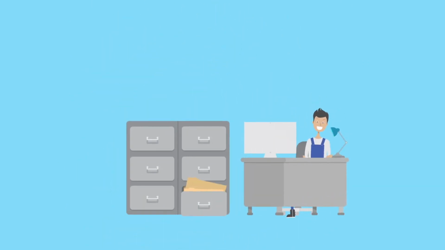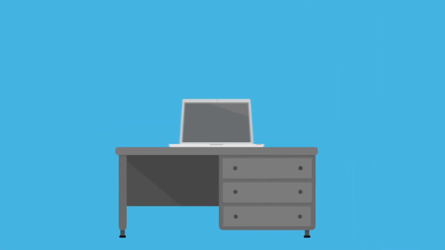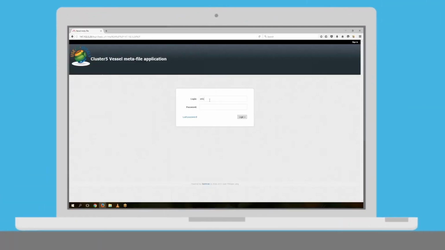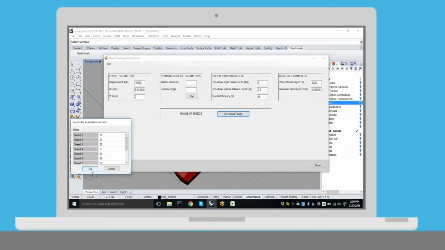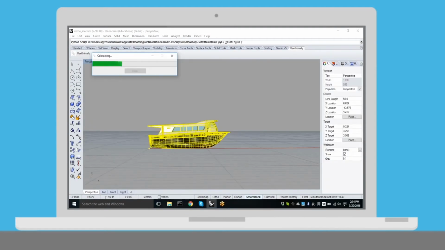Vasilis is a shipyard engineer. He is automatically informed that Eric requested a quote for a new vessel. He logs in to the vessel metafile application and reviews the quote. He needs to run a number of simulations and calculations in order to further specify the requirements of Eric's new vessel. He uses Rhino, a popular design software, to run a quick analysis and sends the results back to the vessel metafile application.